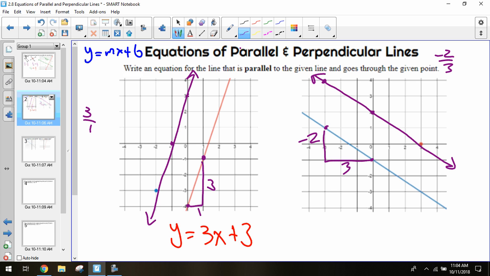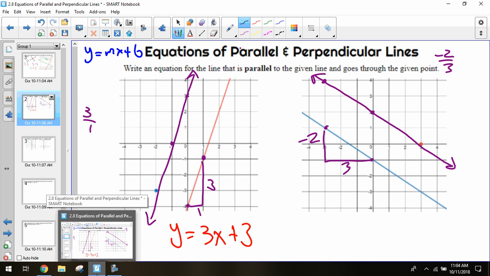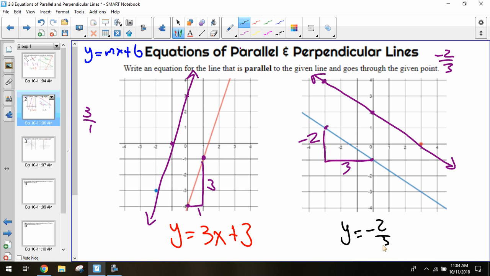Last thing, I just need to write the equation of this line. I know it's going to be y equals mx plus b. I know my m is already negative 2 over 3, so I have y equals negative 2/3 x. I need to figure out that b though. Where am I crossing my y-axis? I'm crossing it at 2, so it's just going to be plus 2. We're looking for the equation of the line we just drew, so we take that y-intercept. Are we okay with this?